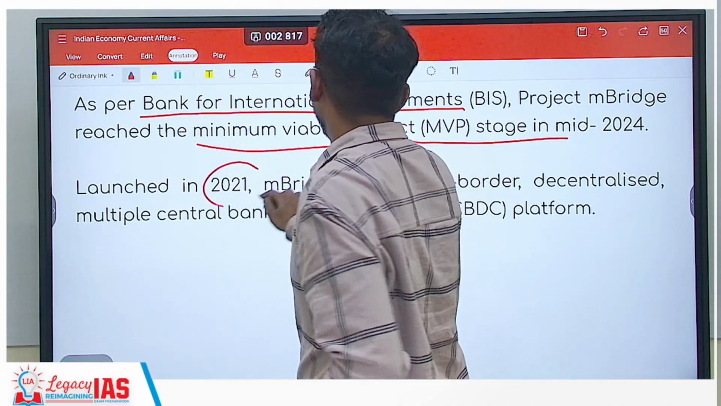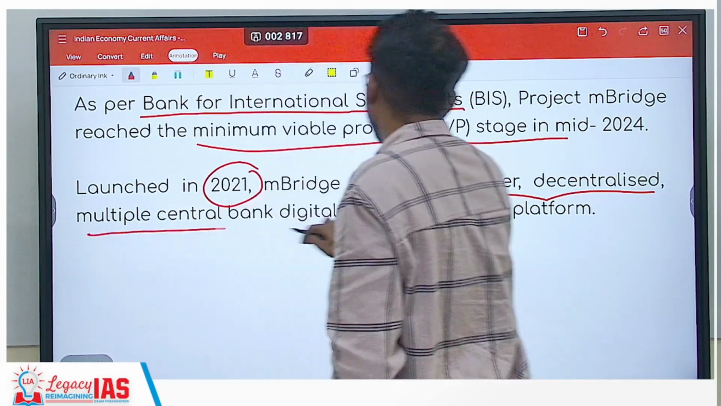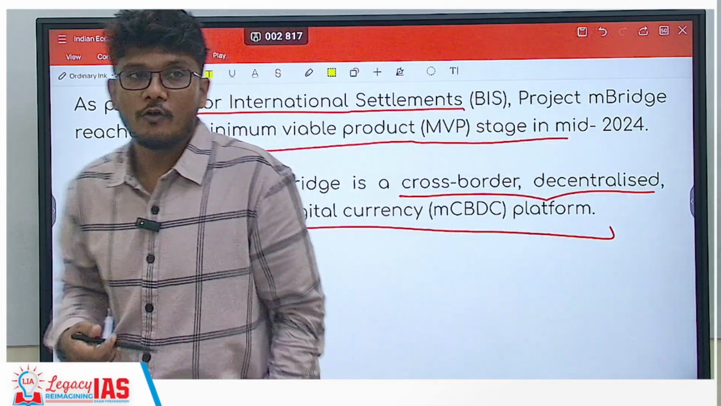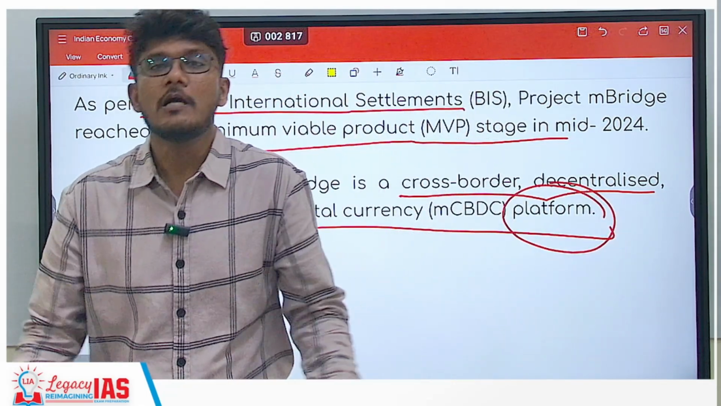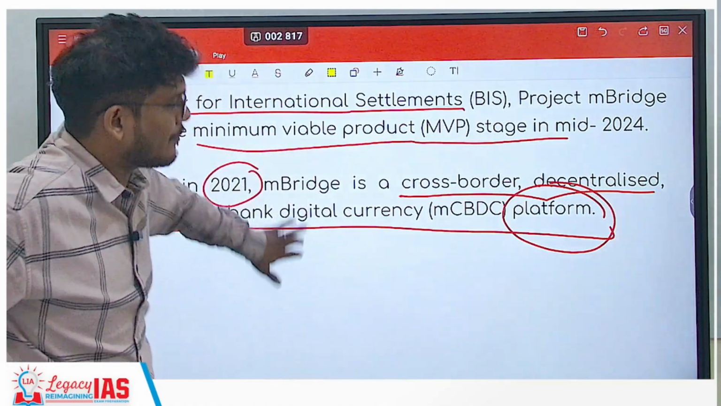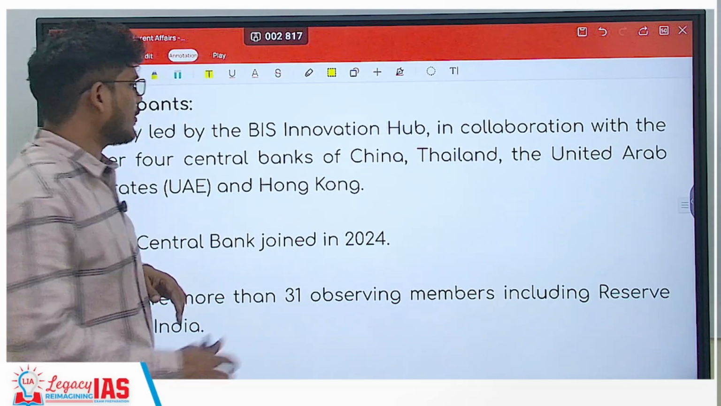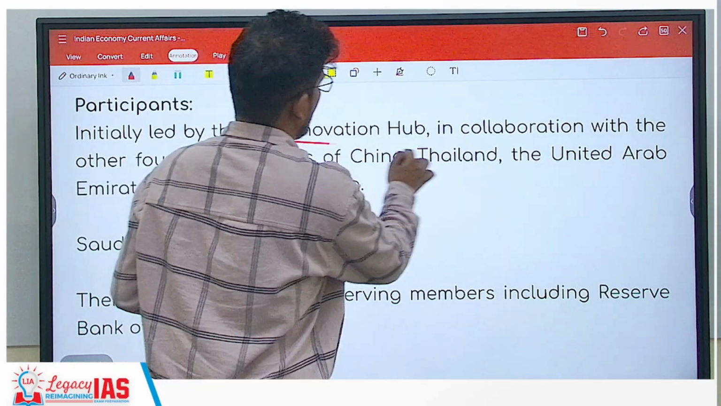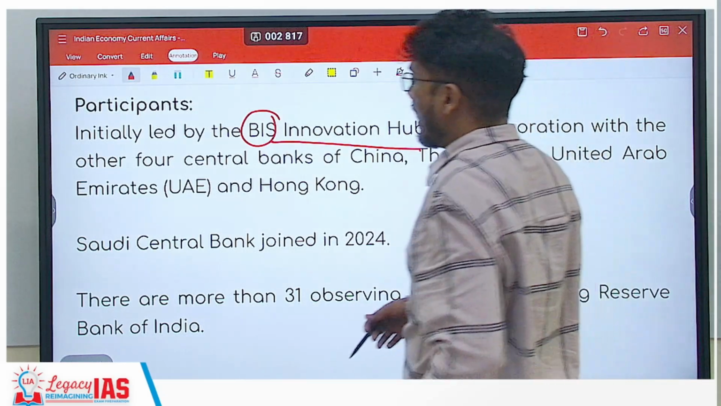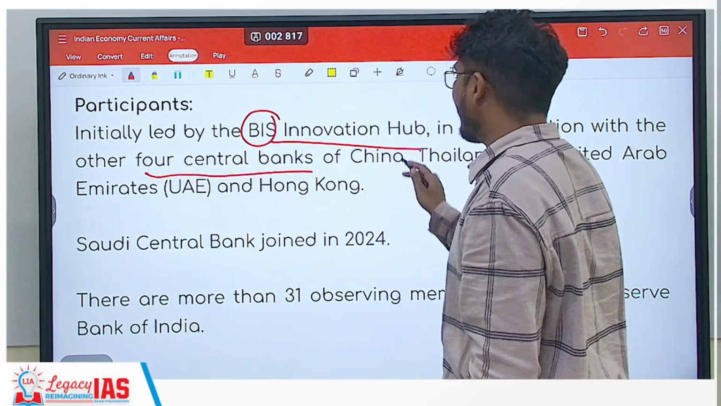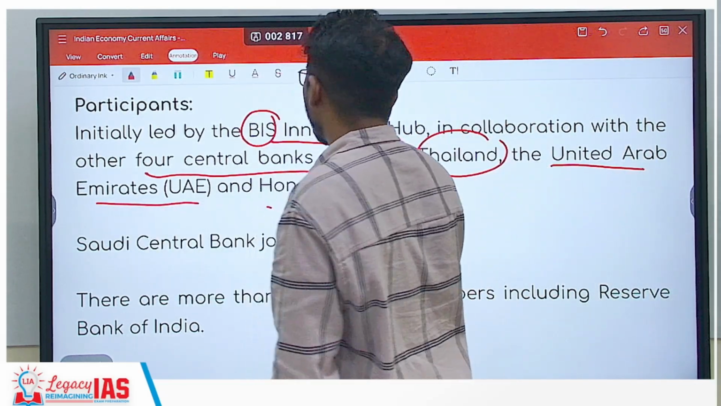It was launched in 2021, and what is it? It is a cross-border decentralized multiple central bank digital currency platform. So of course it is a platform which acts as a bridge for transactions among different countries or the central banks of different countries. Now who are the participants? Initially, of course, it was led by the BIS Innovation Hub, that is Bank for International Settlements Innovation Hub. It was in collaboration with 4 central banks, of which countries? China, Thailand, United Arab Emirates and Hong Kong.